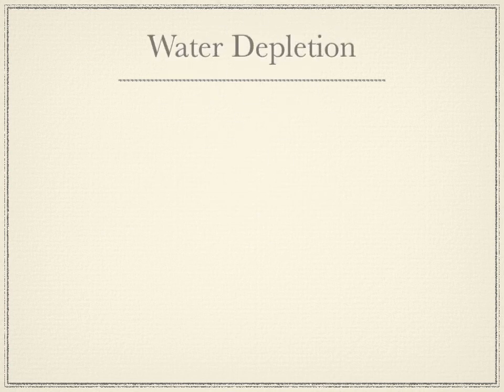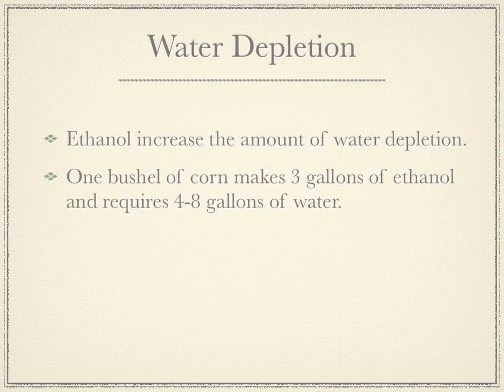It also causes water depletion, and ethanol increases the amount of water depletion. 1 bushel of corn makes 3 gallons of ethanol and requires 48 gallons of water, so that's a lot of water. And it also affects the soil quality.